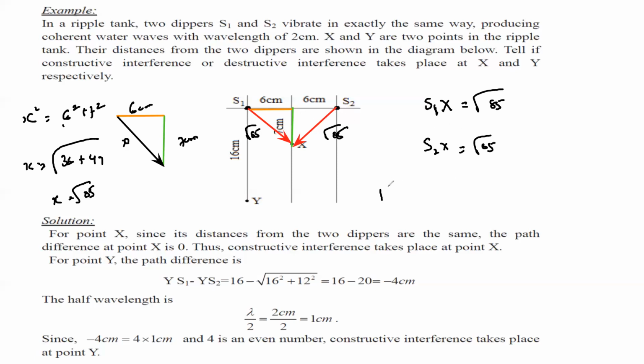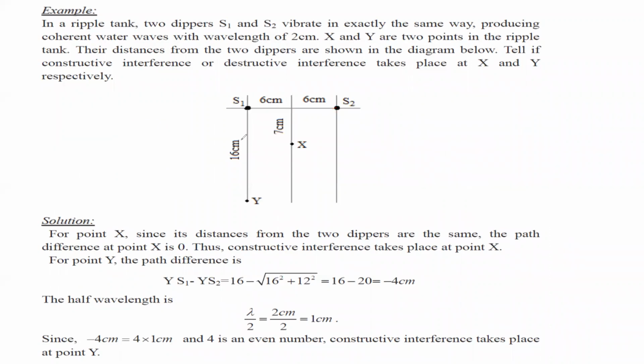When we find the path difference here, it is under root 85 minus under root 85, so the path difference is 0. So whenever the path difference is 0, what kind of interference will occur at X? If the path difference is 0, yes, that's good, there will be constructive interference. So at X, they will have constructive interference because the path difference is 0.